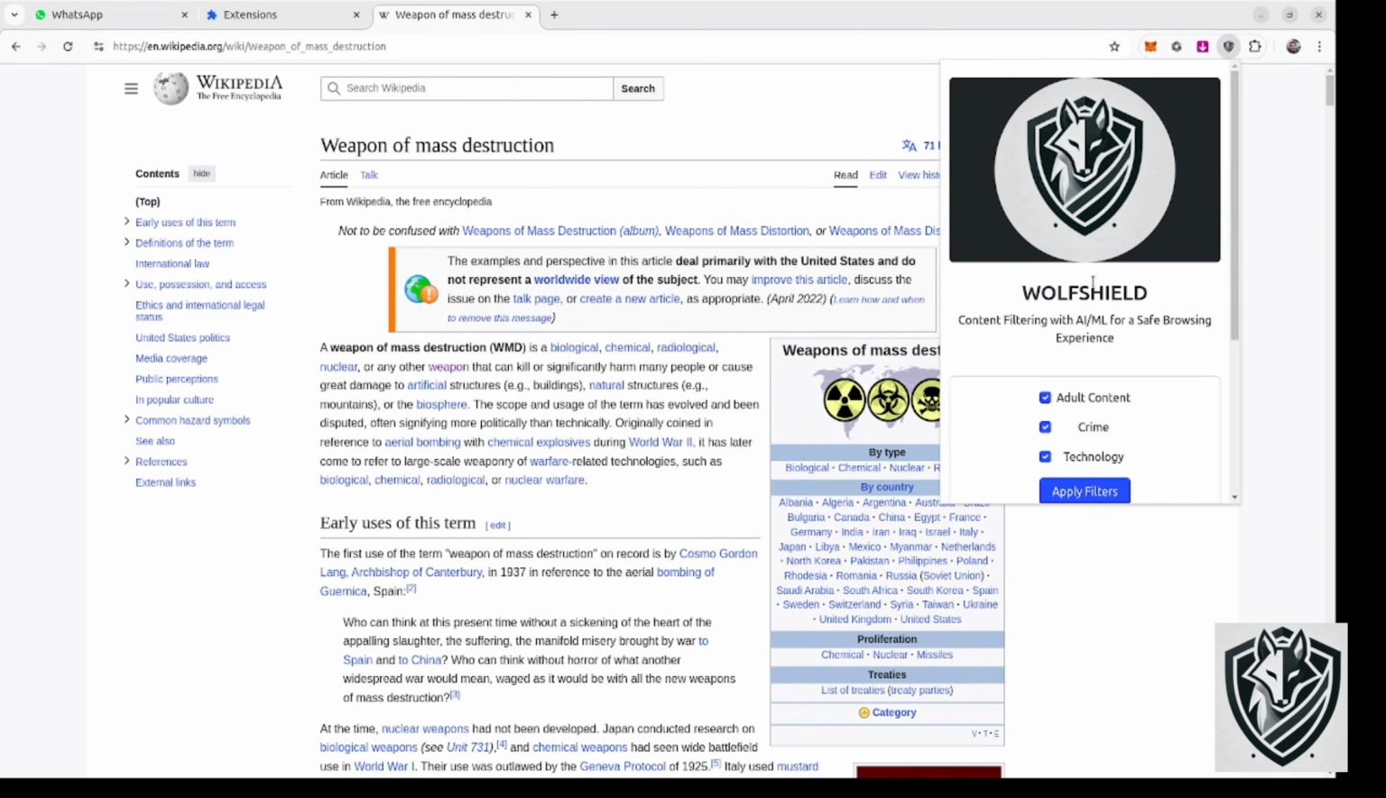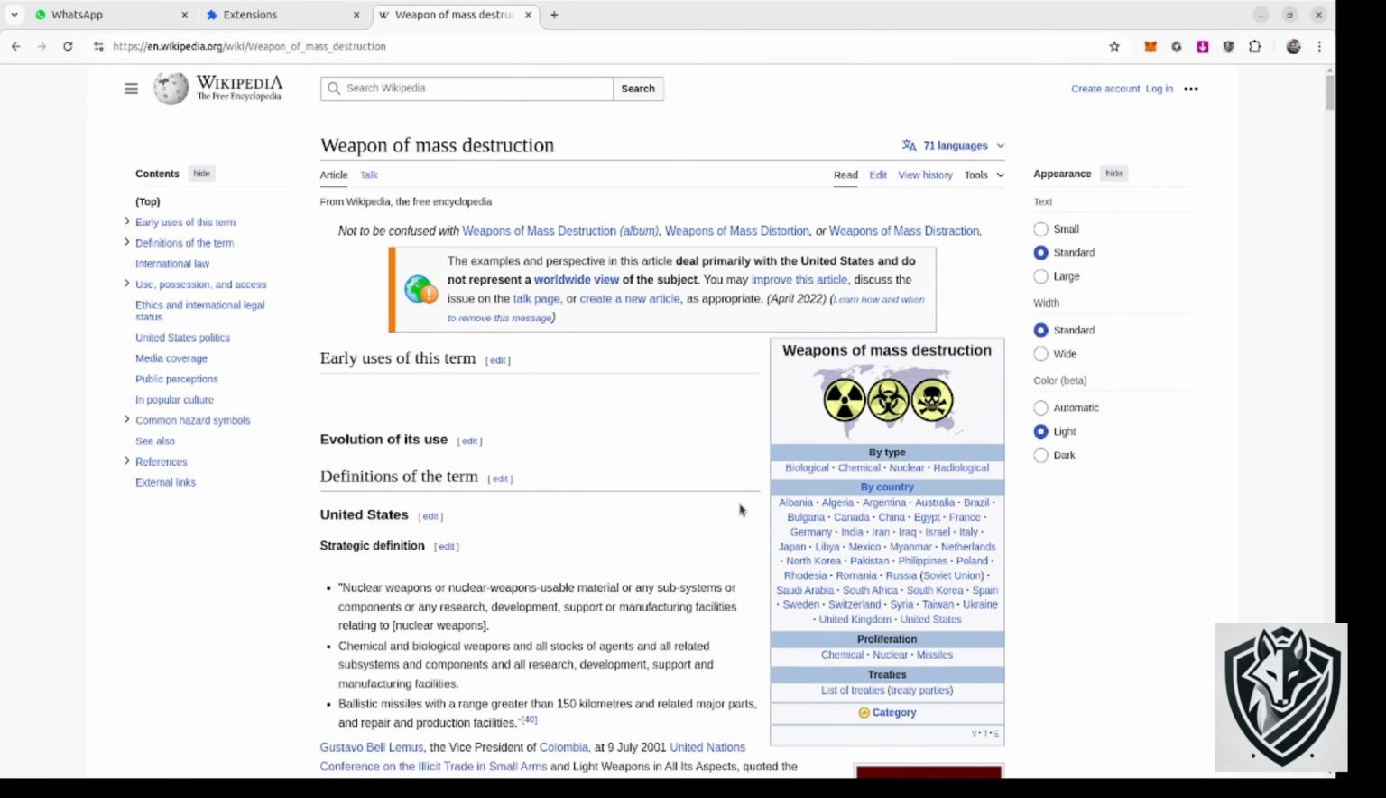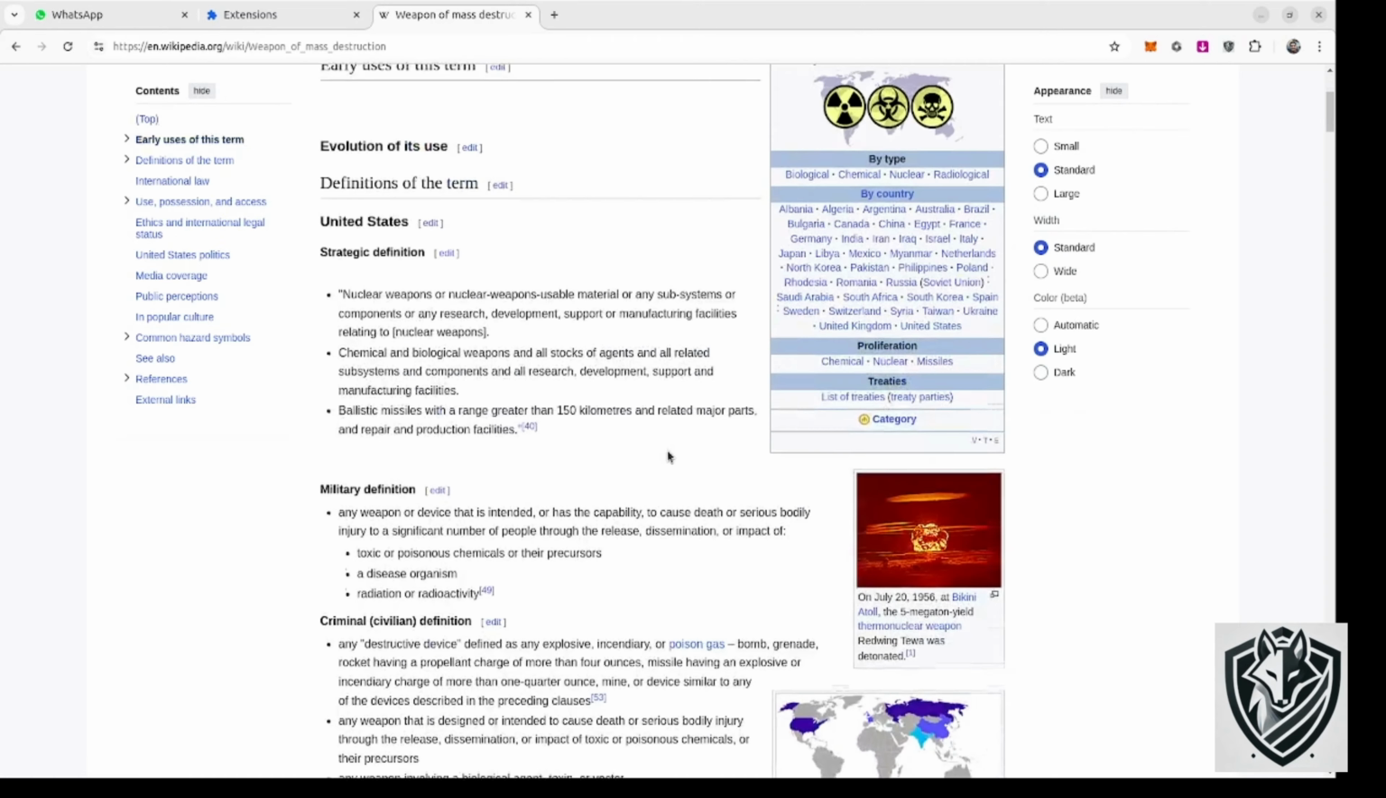In this web page, the data that belongs to the weapons of mass destruction is being processed by Wolfshield, and any paragraphs that belong to the classes of weapons, crime, and technological aspects will be removed from the web page.